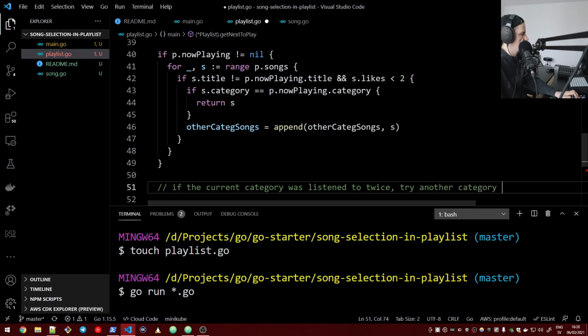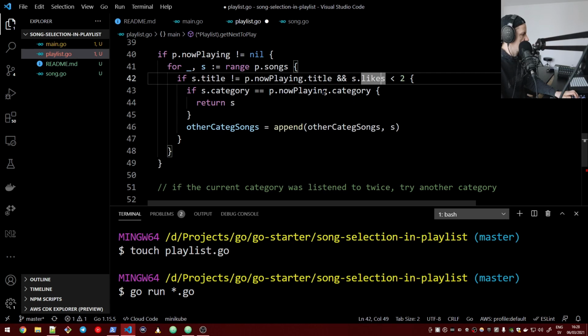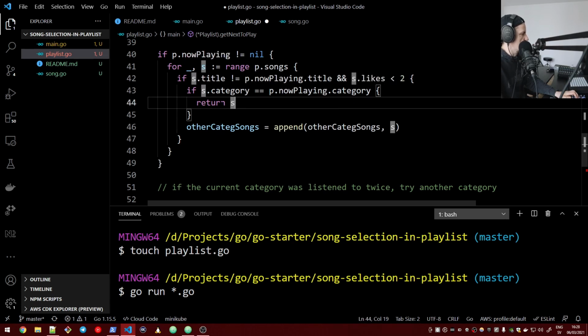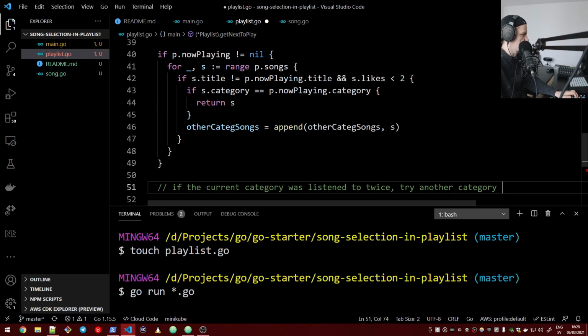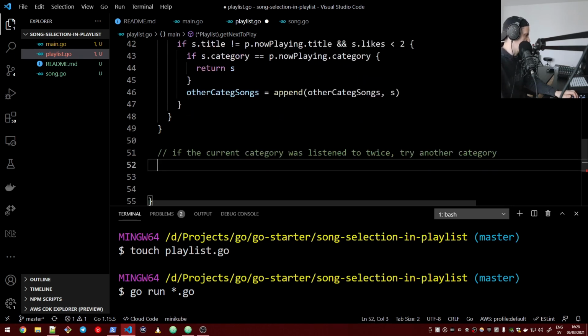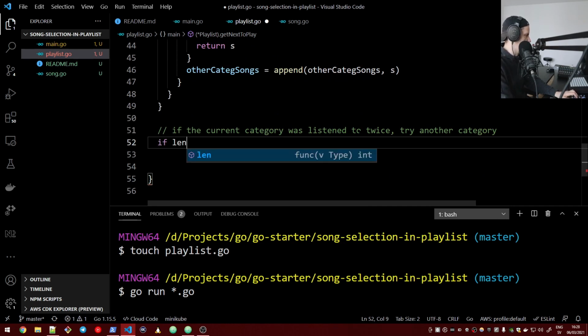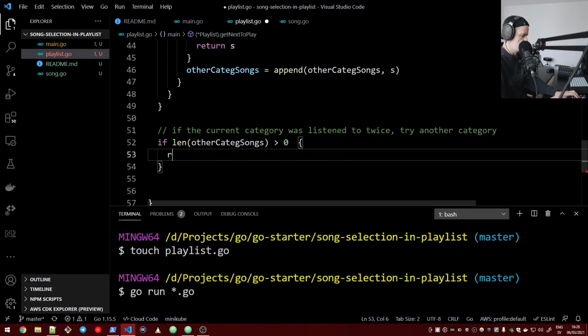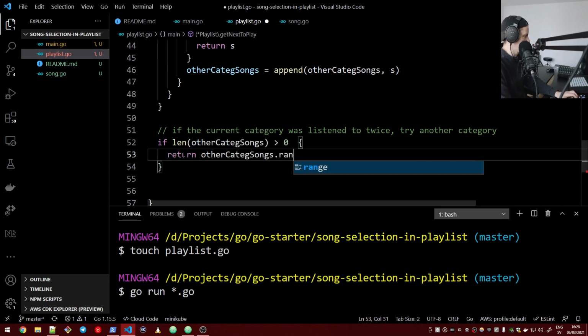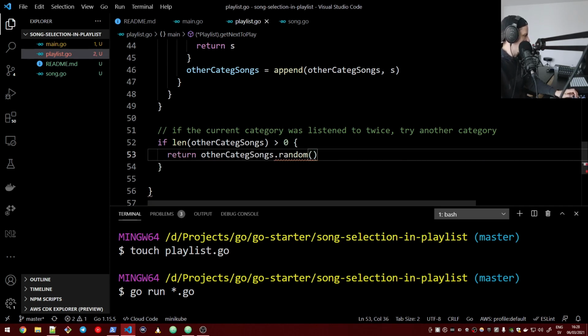So if it enters on this condition, that means it was still not liked twice, so then we can return a song from the same category. But if it was liked already, chances are people want to hear something else because they listened to it twice already. So then we say if the length of the other category songs is greater than 0, then we should return a random of that. And right now we do not have this function, but we should add it.